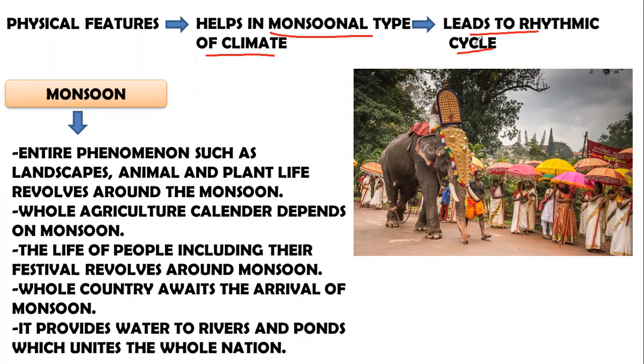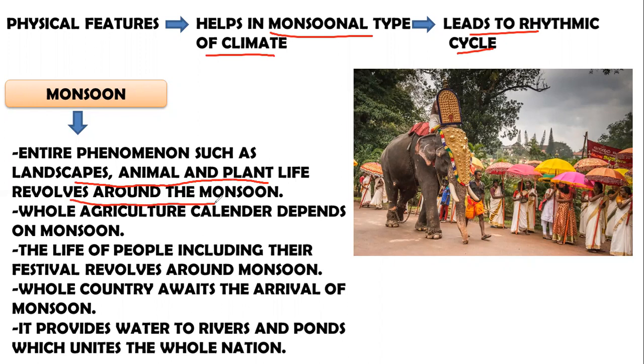Because it does not rain for the entire 100 or 120 days. There are breaks in monsoon. It rains for a few days, then it has a break, then it again rains. This cycle is quite rhythmic. Now the entire phenomena such as landscapes, animal and plant life, all these creatures, all these living beings, they revolve around the monsoon.